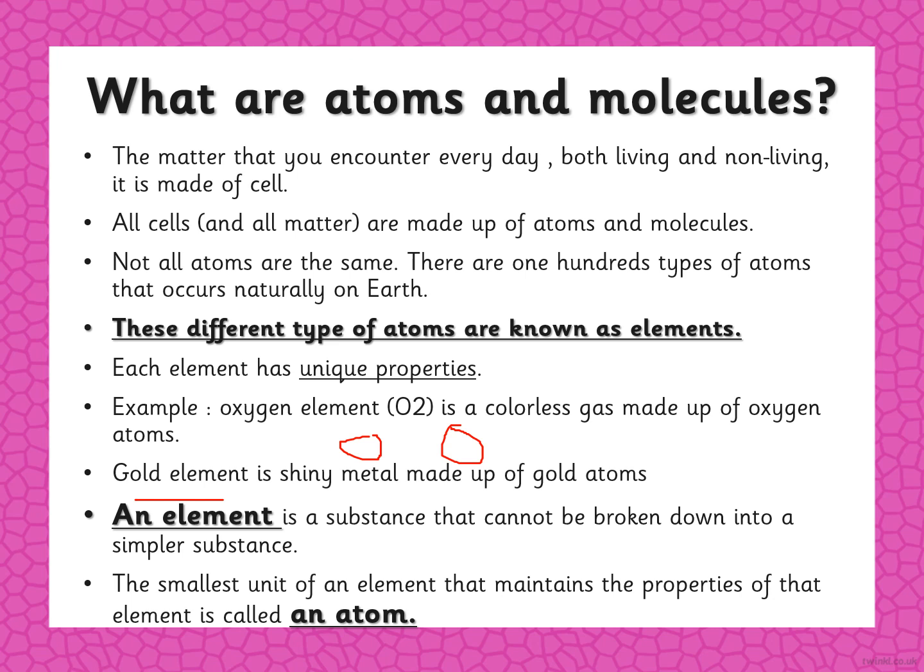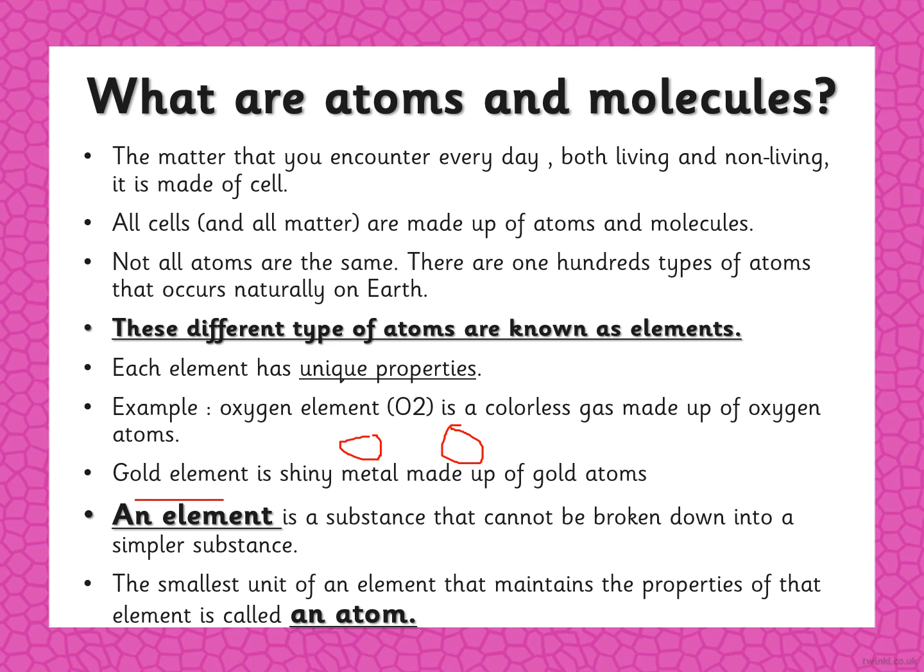So now we know an element has a unique structure and unique properties. When we talk about oxygen, oxygen is a colorless gas. Those are its unique properties. The gold element is a shiny metal. It's unique. So an element has unique properties, and oxygen O2 consists of oxygen atoms, like gold. Gold consists of gold atoms.